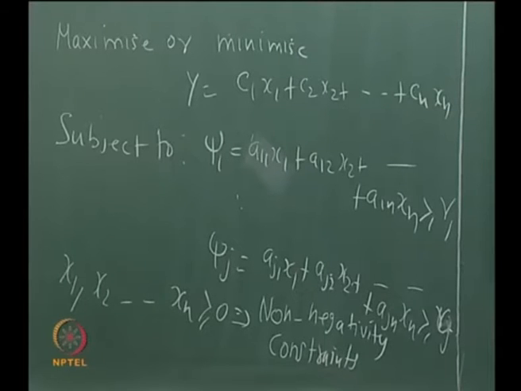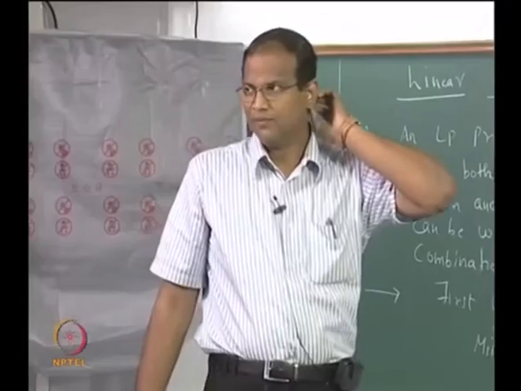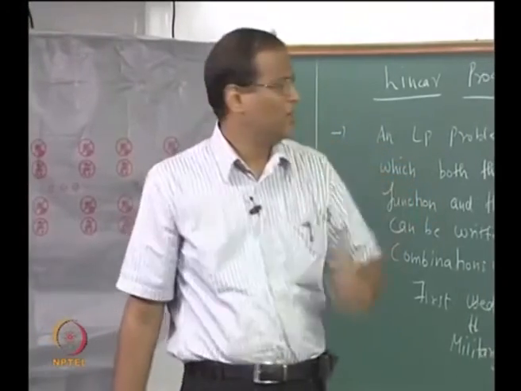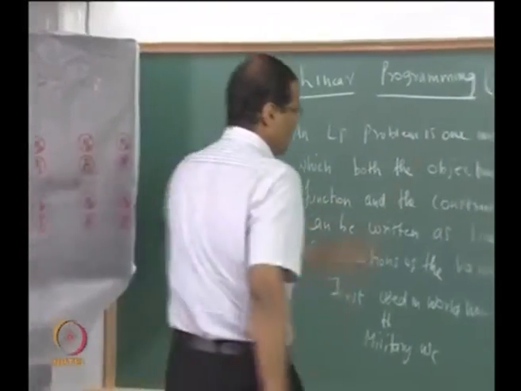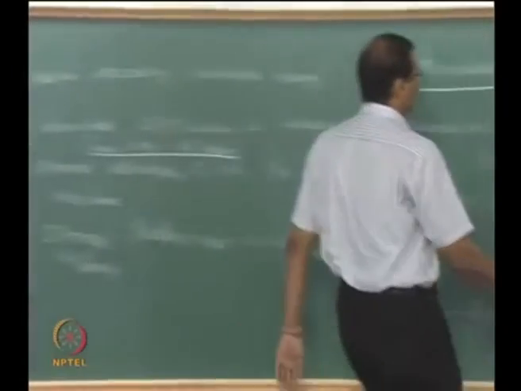Are you getting the point? Because they are physical variables, they cannot take on negative values. Okay. Now this is how a standard LP can be written.